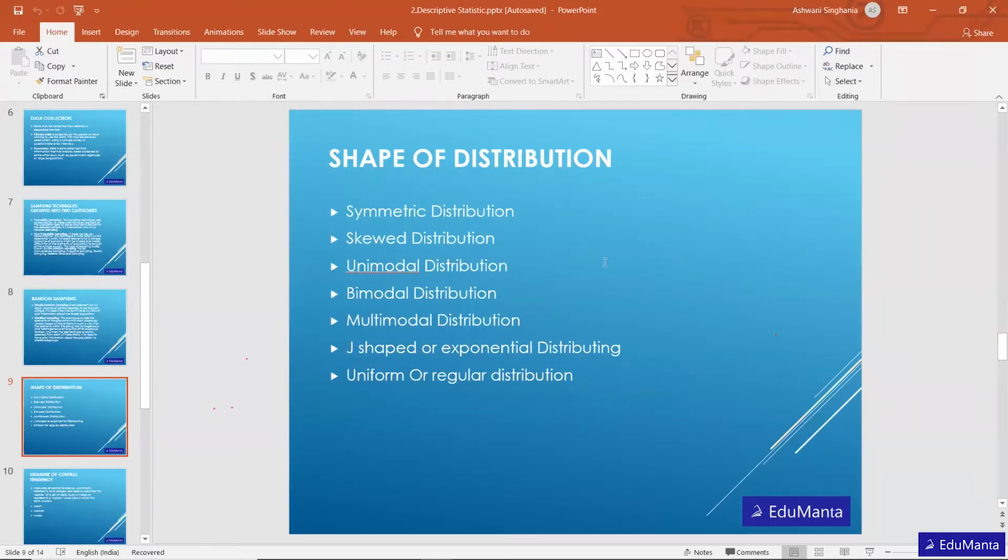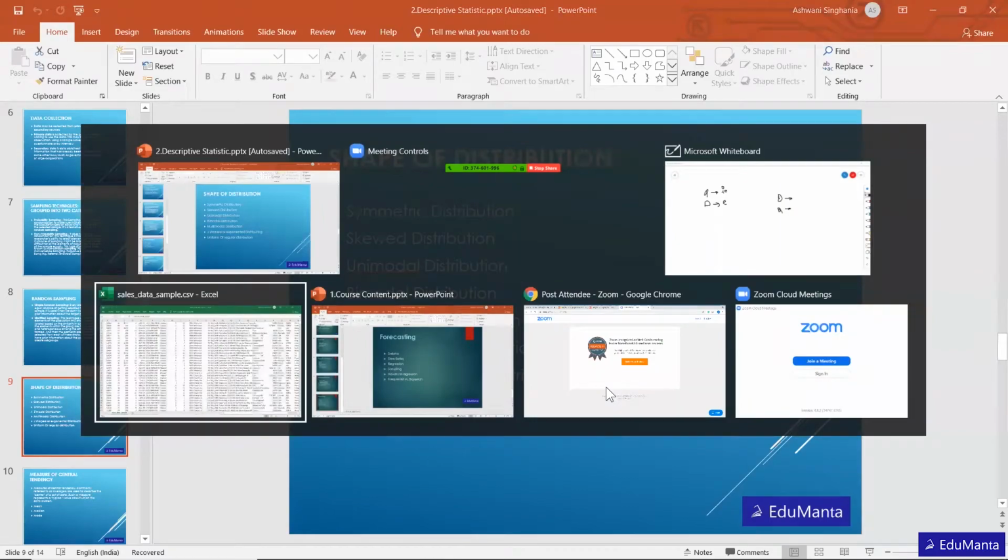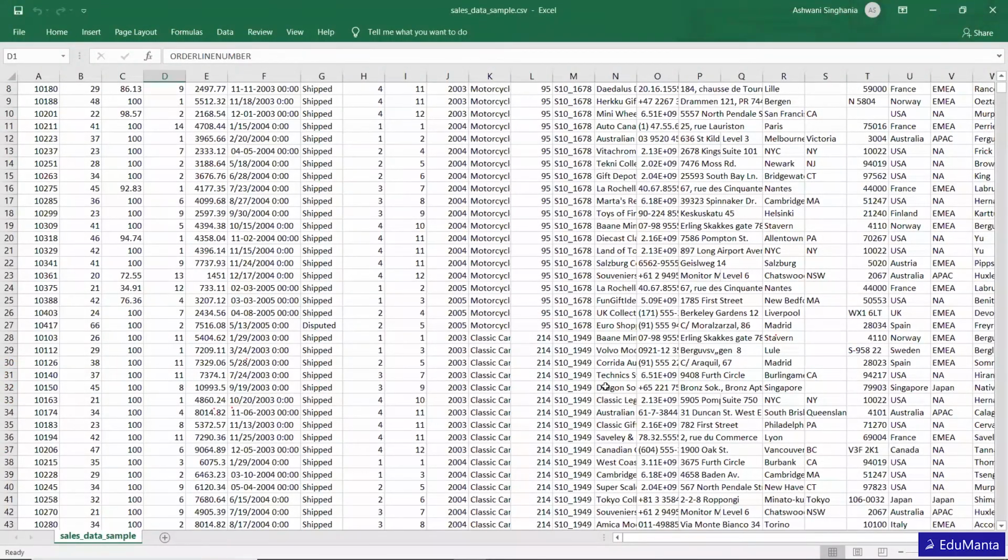Okay. So now there's the shape of distribution. This is going to be a very important thing. Why? Because many times we are not able to tell what kind of distribution our data has. For example, I have this set of data, and if I want to forecast anything from it, for example, this is the sales data for 2003, 2004, and partially 2005.